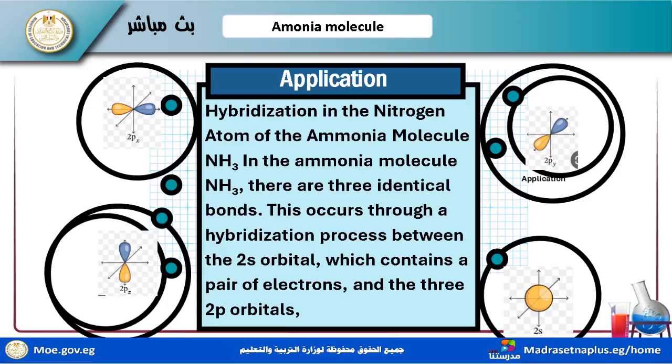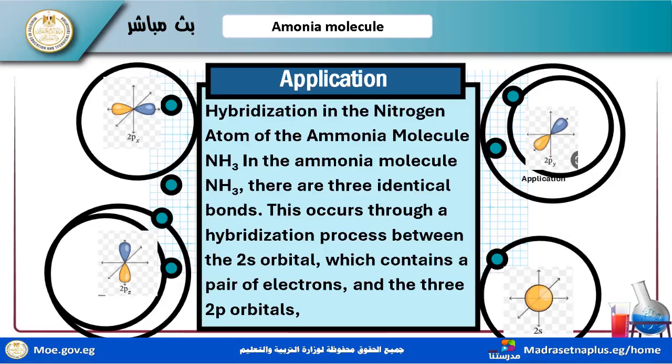Now, to form NH3, nitrogen will make three bonds between the central nitrogen atom and three hydrogen atoms. Hydrogen has 1s1, a single electron. But nitrogen will make sp3 hybridization. Why? Because we have four regions: not 4 bonds, but 3 bonds and one lone pair. I will illustrate the hybridization of the nitrogen atom of the ammonia molecule NH3.